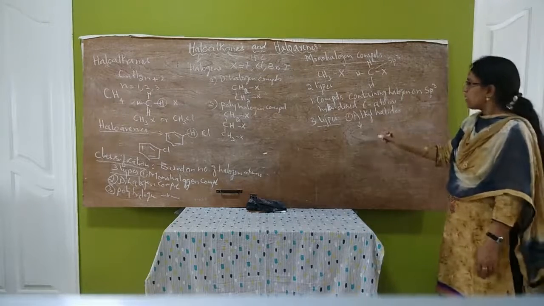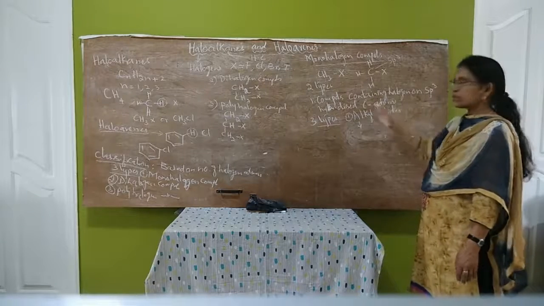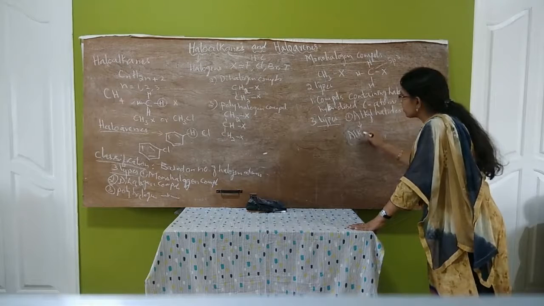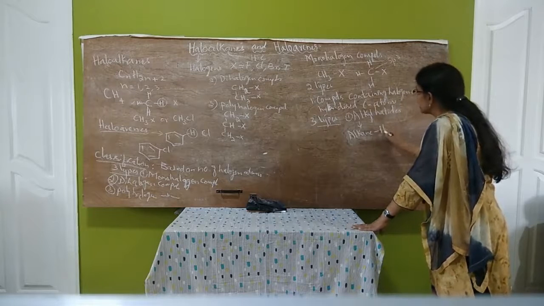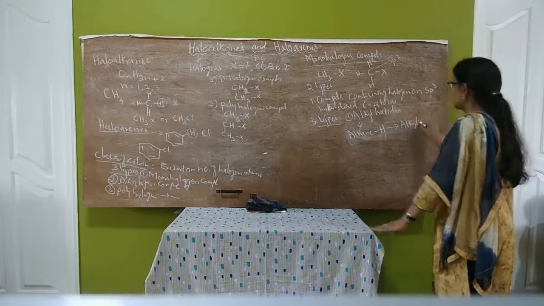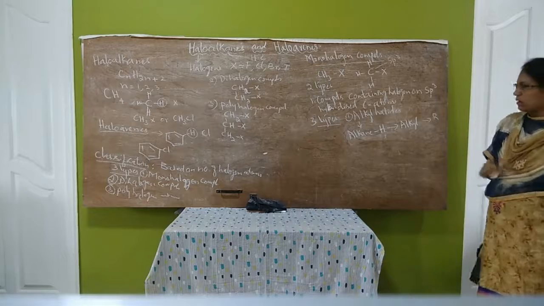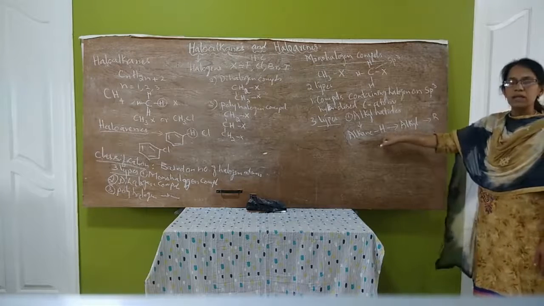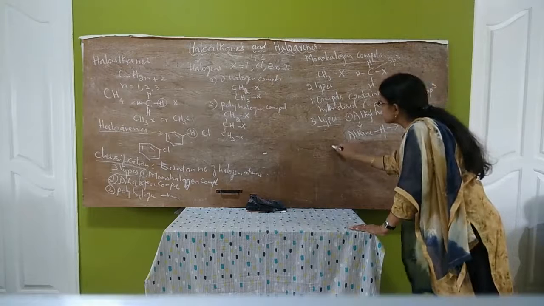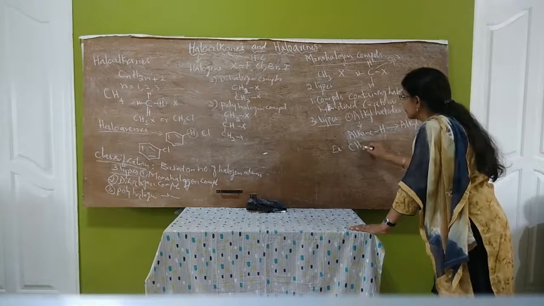Alkyl group means we get an alkyl group by subtracting 1 hydrogen from an alkane. So alkane minus hydrogen gives alkyl. Alkyl groups are represented by the symbol R. For example, let us consider methane, CH4.